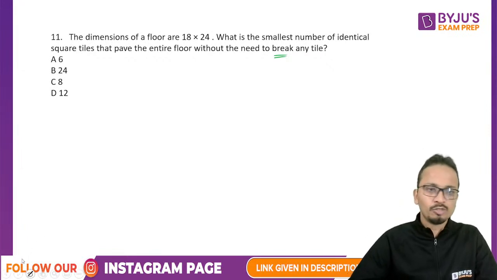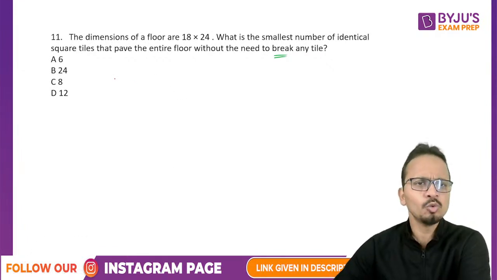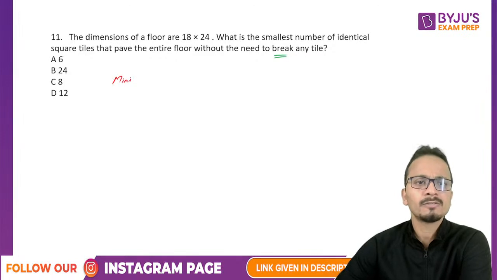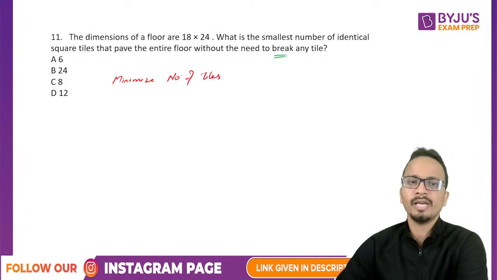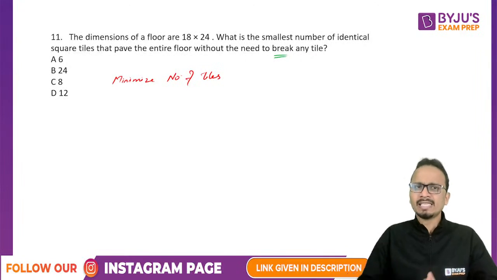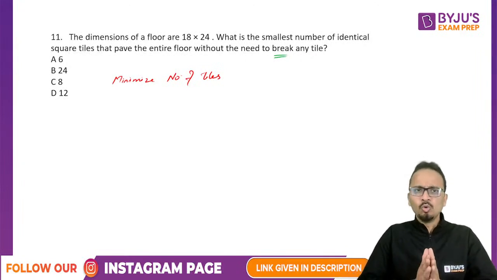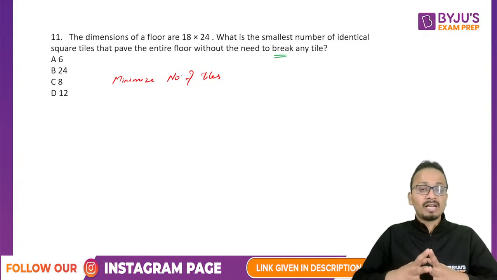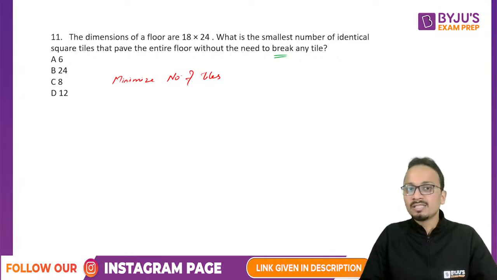All right. So first of all, you will have to minimize the number of tiles. Now, to minimize the number of tiles, can I say that I try to increase the size of the tile?